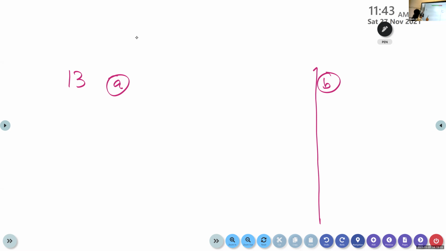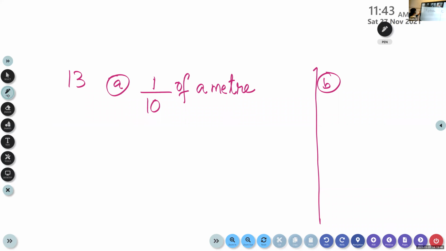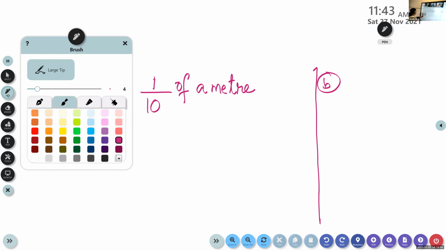Arav, can you say again what is the question? Find 1 by 10 of a meter. See, I'm repeating the question again. If you have the question there, no need to write this step. No need to repeat it again.